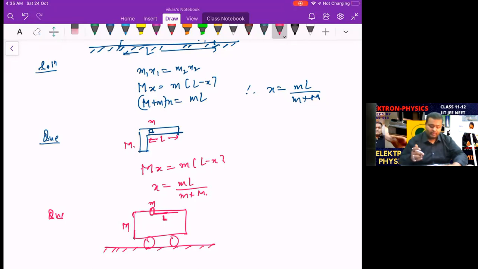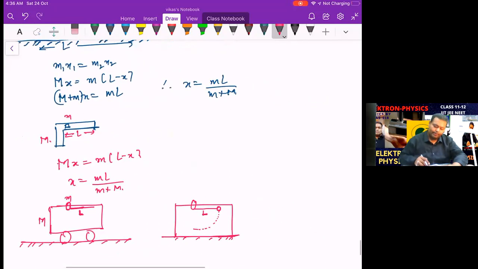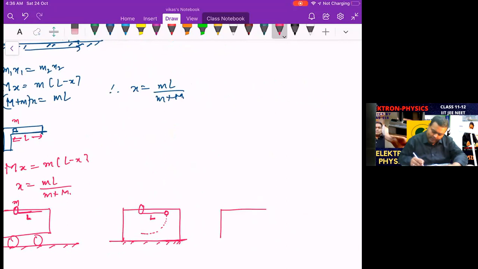So what will happen? We can fabricate this into this question. Let's say this container is kept in a state of rest like this. It's fixed. And then you take this ring and take this ball like this, and this is L. And now this is released.